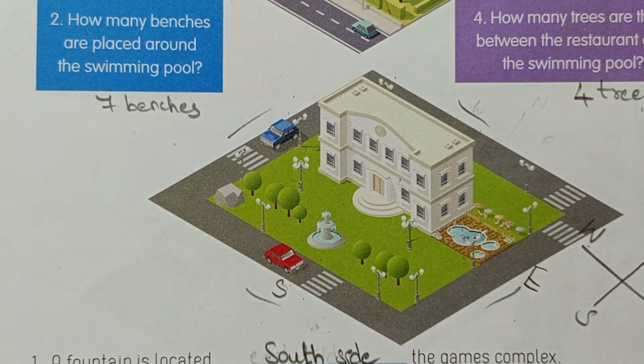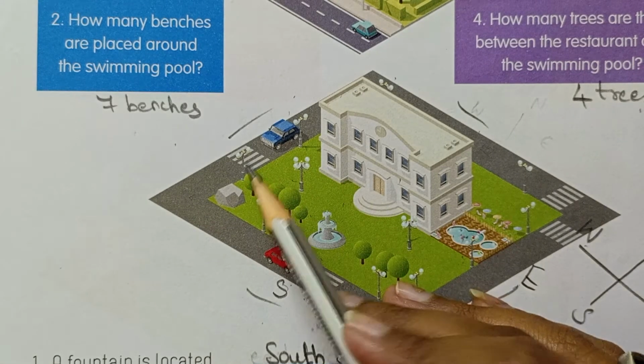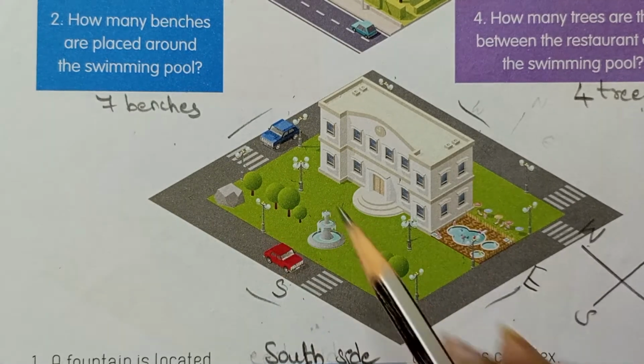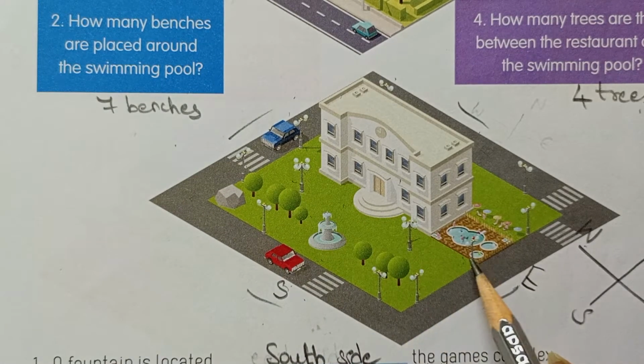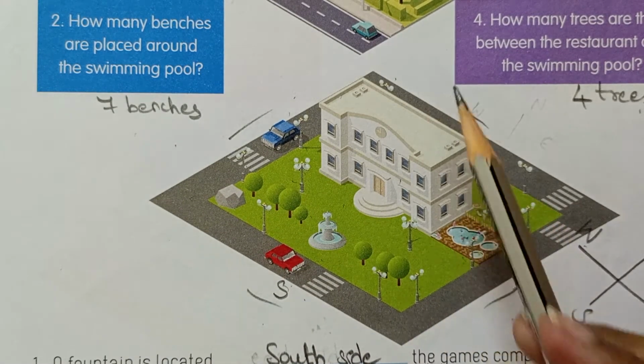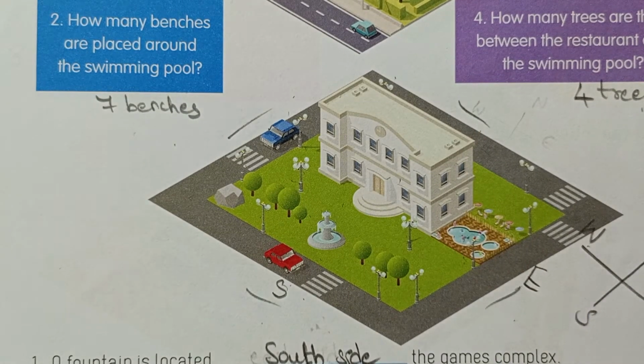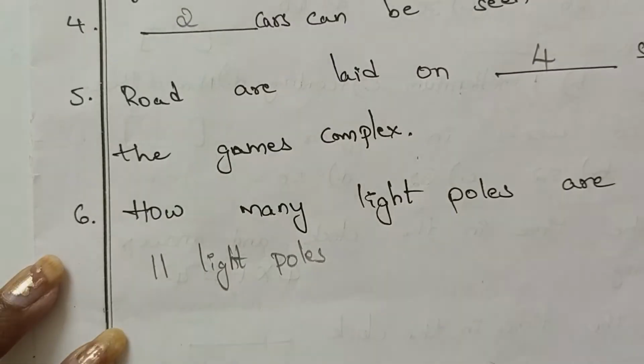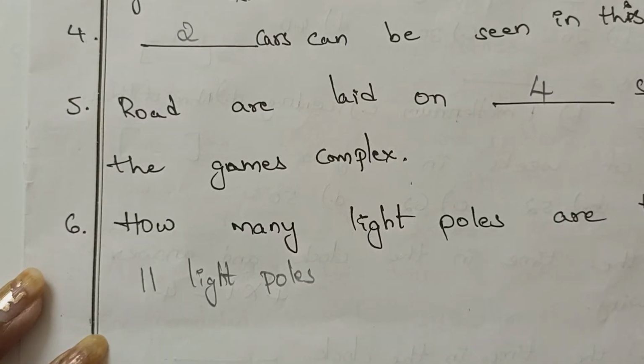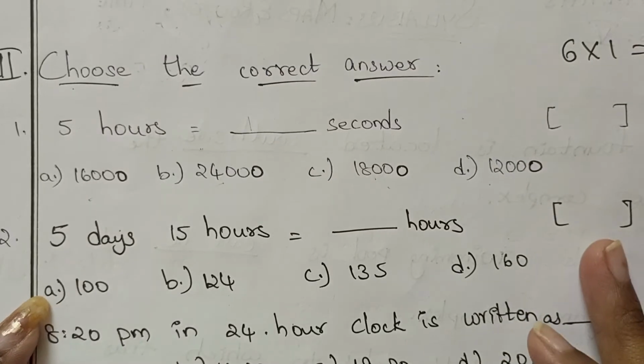How many light poles are there in the games complex? How many light poles are there here? 1, 2, 3, 4, 5, 6, 7, 8, 9, 10, 11. How many are there? 11 light poles are there for the games complex. So we have to write 11 light poles. Now all of you choose the correct answer.